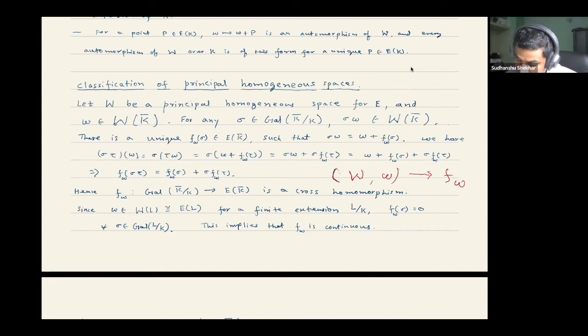So that's how we get an element inside H^1 of K, E.